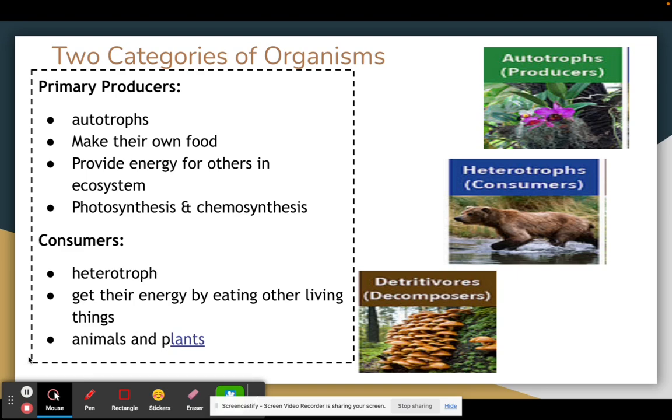In addition to animals and plants, we also have our detritivores and the decomposers, which will fall underneath the consumer category because they need other living things to get their energy.